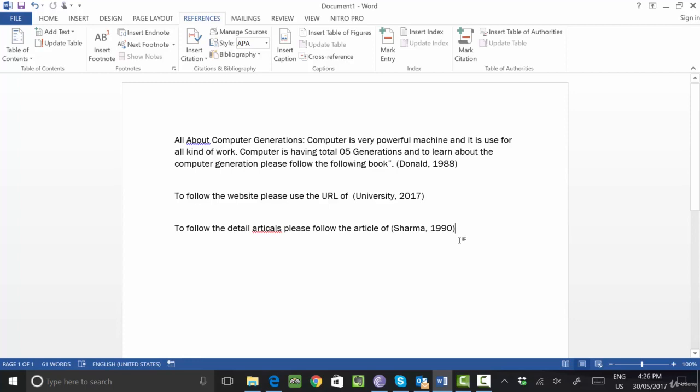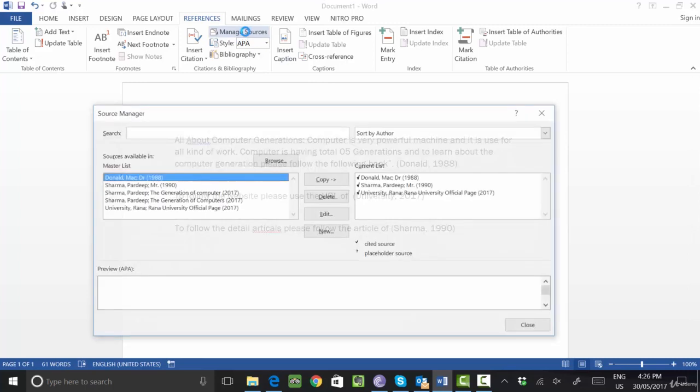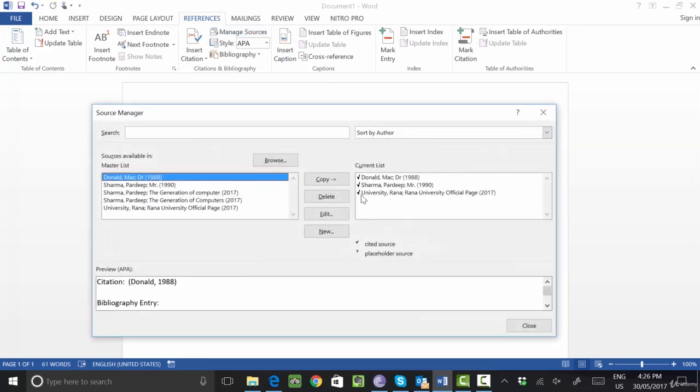Click. So you see now Sharma 1999. This reference source will come, right? So if you go again to Manage Sources, you will see all three are tick marked right now. So it means these three pieces of information are used in your current document, right?